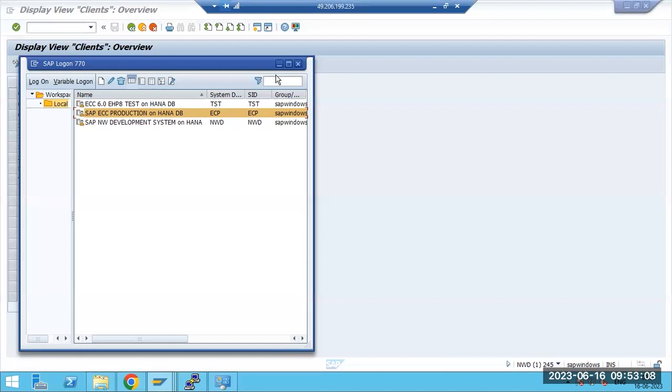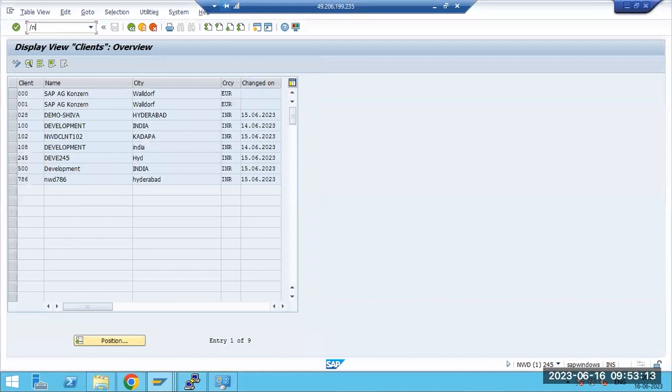I think our guys already changed it. That's the reason you see it's already 0. Maybe you can change it today to 1 and do the restart, log in with SAP star, it won't work. And you can try with all these new clients, it won't work. But one time if you change it to 0, then log in with all the clients, it will work. Why? Because the parameters are system parameters, system dependent, not client dependent.